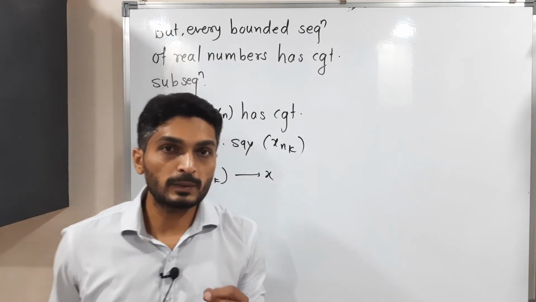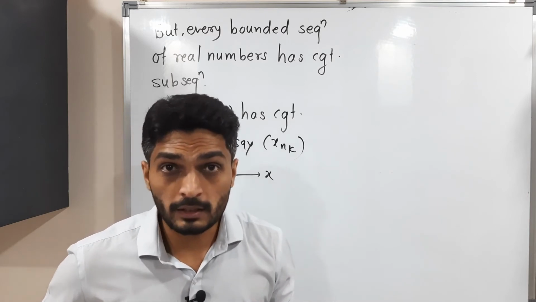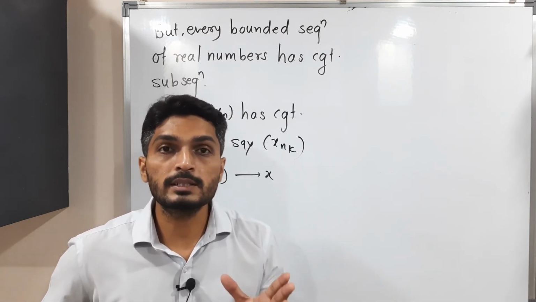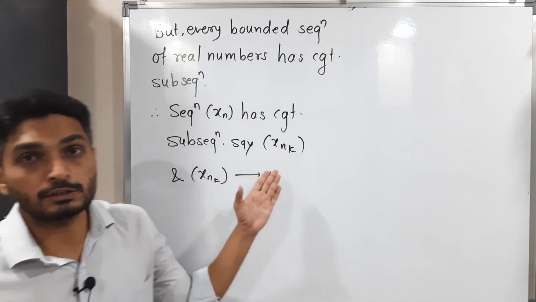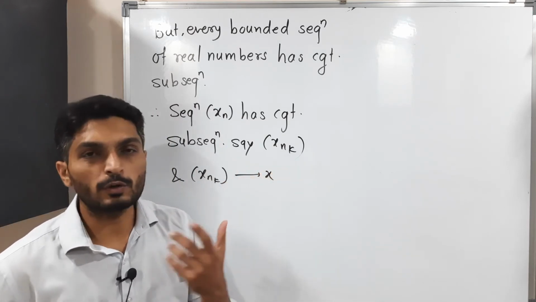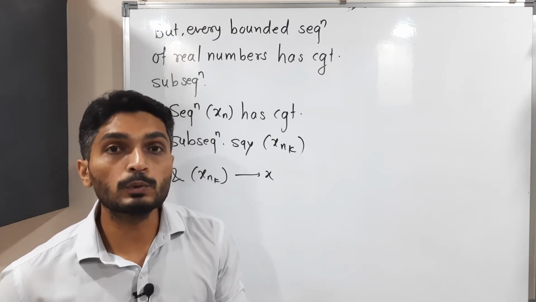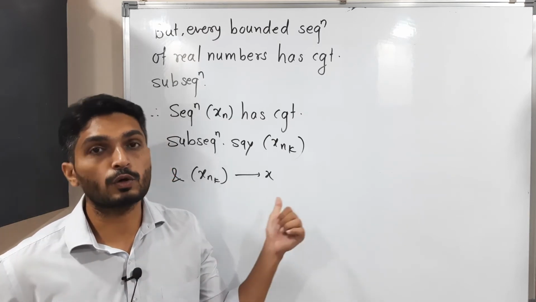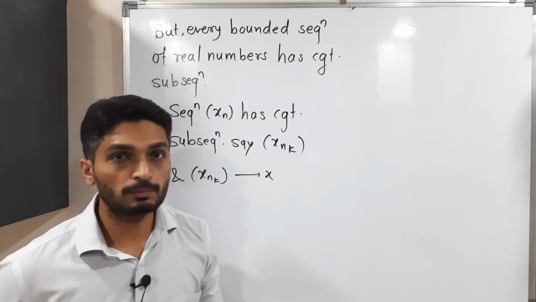So we started with a Cauchy sequence, we proved that it is bounded, and we know that every bounded sequence of real numbers has a convergent subsequence. Therefore sequence xn has a convergent subsequence xnk, and it converges to some point. I am calling it x. So now I will prove that the original sequence xn also converges to x. In this way we will prove this theorem.